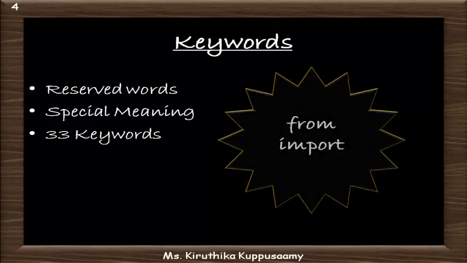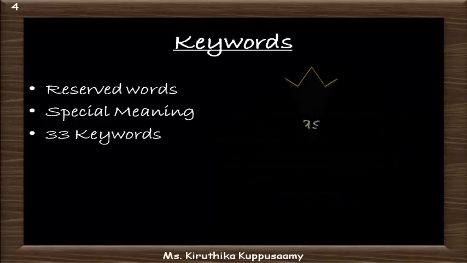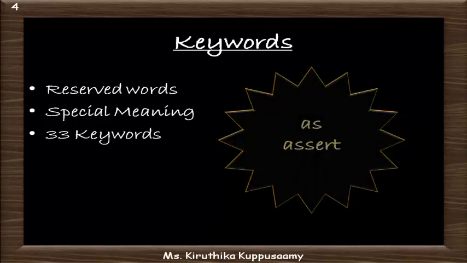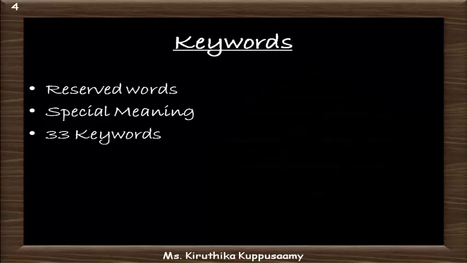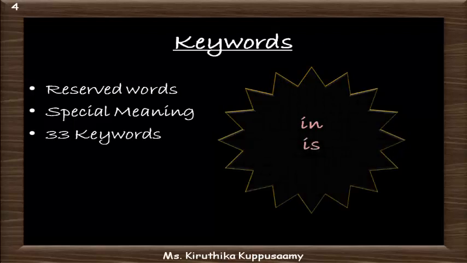From is the keyword used to import a specific function or attribute into the current Python script, whereas import is used to import modules in the current Python script. The as keyword is used to create an alias and assert is used as a debugging tool. The in keyword is used to check if a value is present in a list or tuple. Is is used to check if two variables refer to the same object.